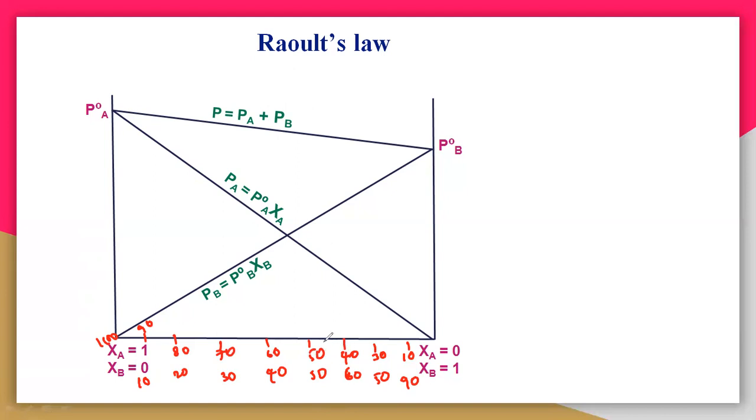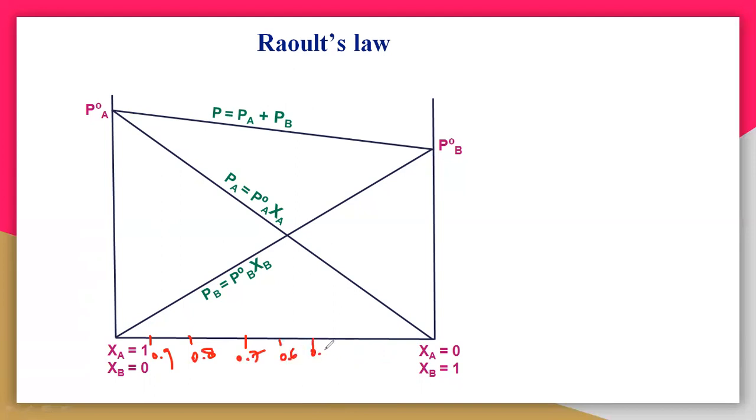percentages. If you take the mole fraction, 90% means 0.9, 80% means 0.8, 70% means 0.7. So the values are ranging from 1 to 0 here, which is 0.9, 0.8, 0.7, 0.6, 0.5, 0.4, 0.3, 0.1 like this. So here the mole fraction of A is decreased from left side to right side.